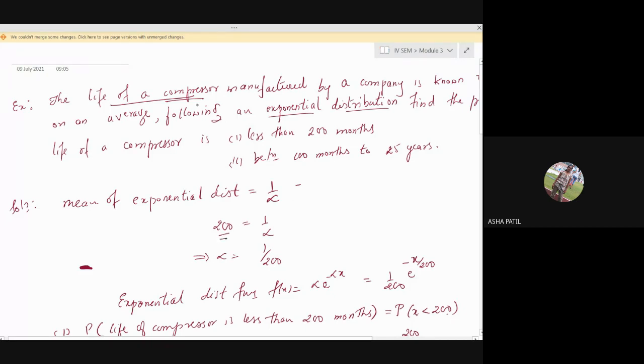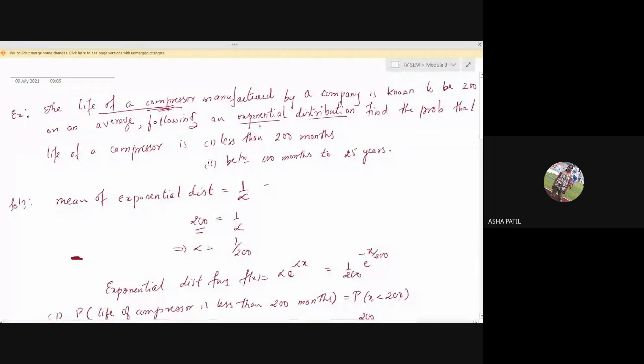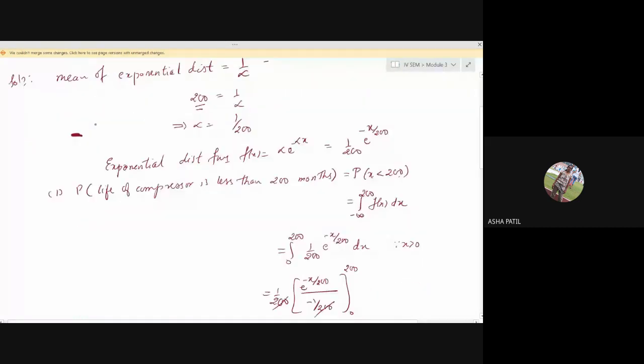So average life of a compressor is given, and they have again asked the question in terms of the life of a compressor only. Average life of compressor is given. Question is also asked in terms of the life of a compressor lasting for less than 200 months or between 100 months up to 25 years. The question and the mean are for the same variable.